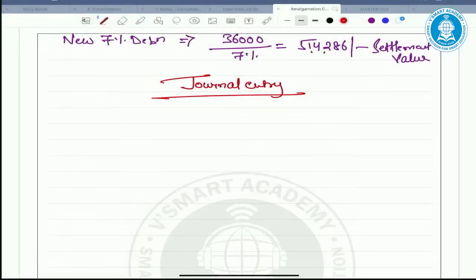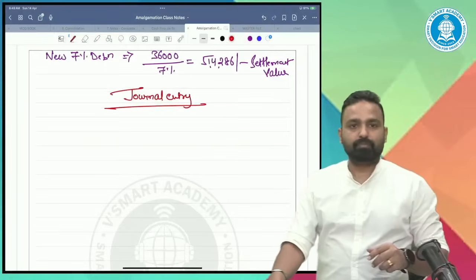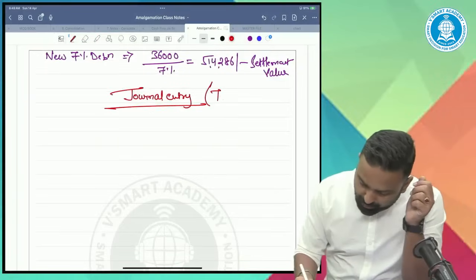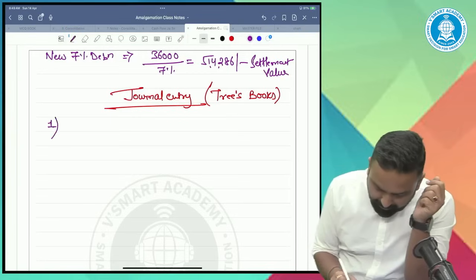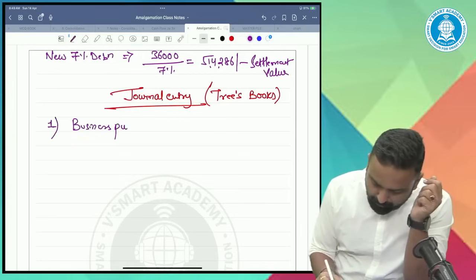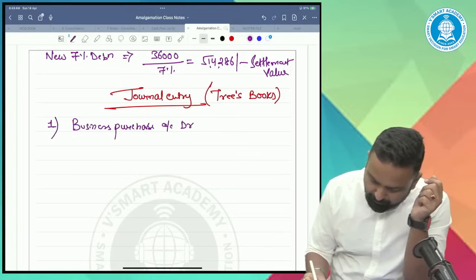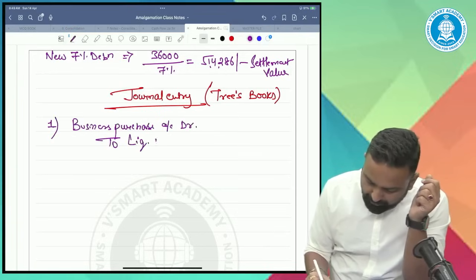So the journal entry in the books of the transferee. The first journal entry will be business purchase to liquidator of transferor.